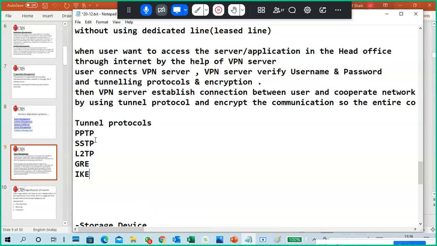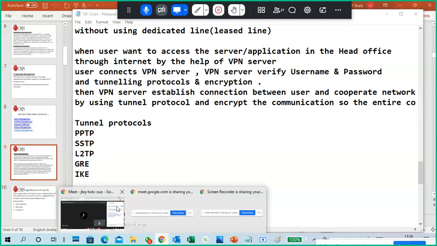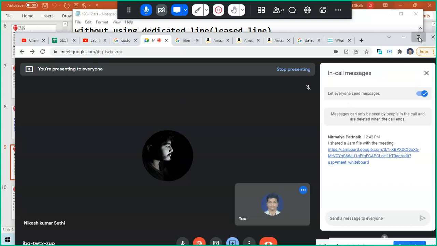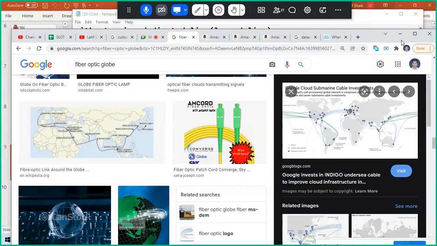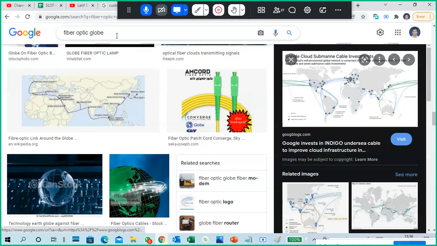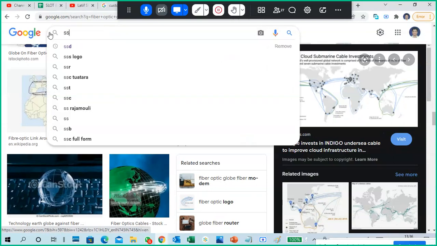So like this, there are some tunneling protocols. These are the main protocols: point-to-point tunneling protocol, SSTP, secure socket tunneling protocol. We'll see SSTP.